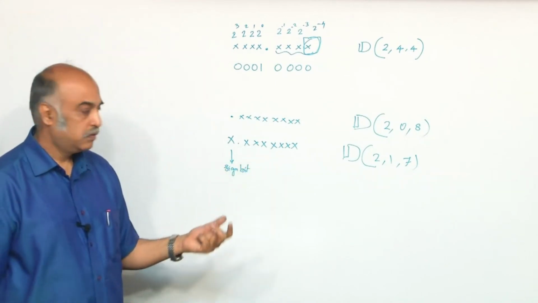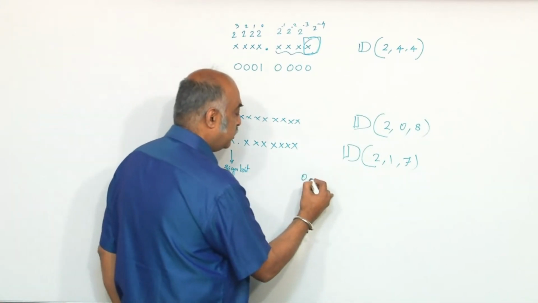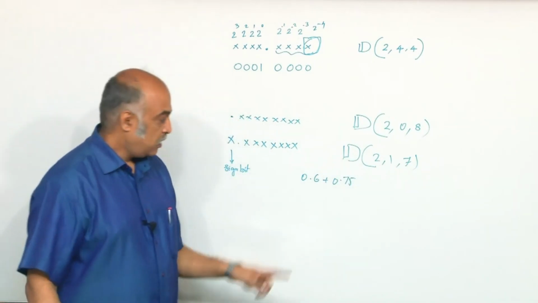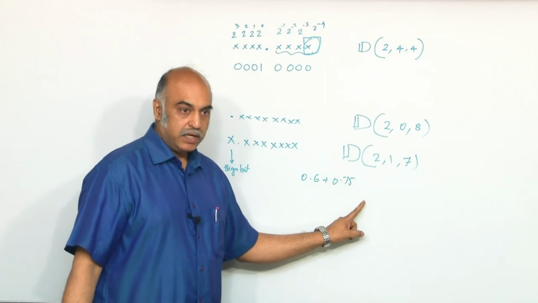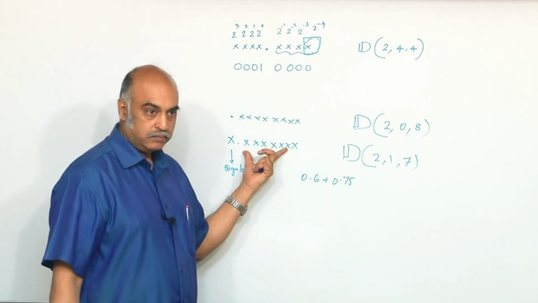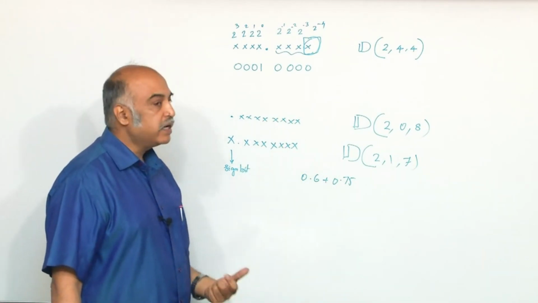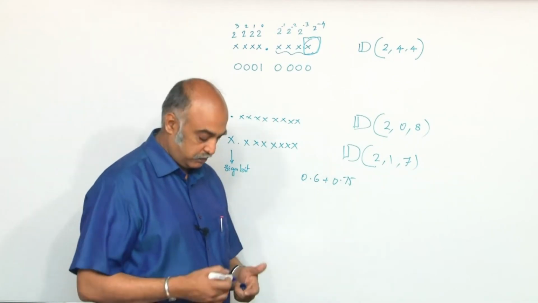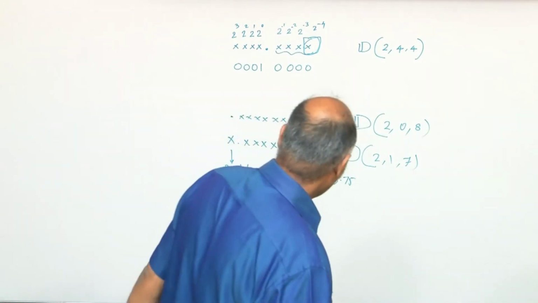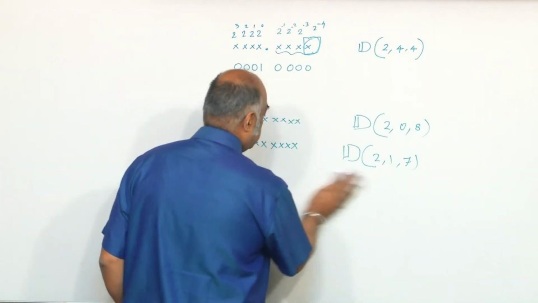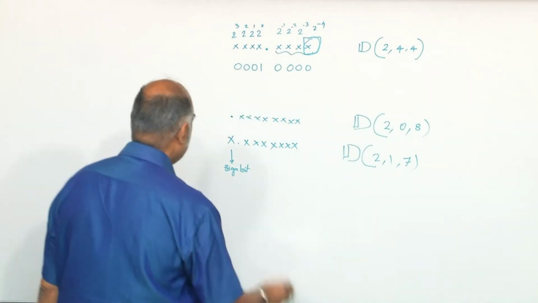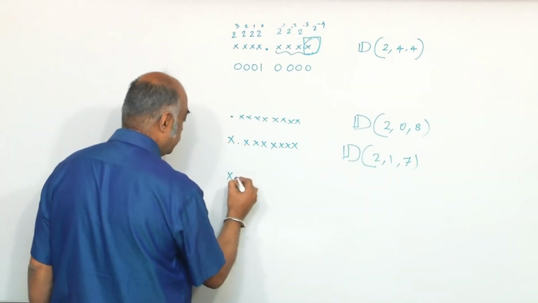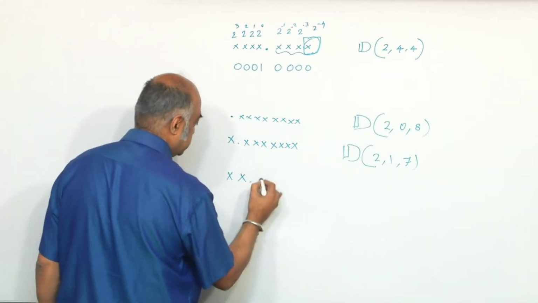Correct? If I am having 0.6 plus 0.75, I can represent x1, I can represent x2 in this format. I can't express the result in that format. So a bit more popular one, one that you would see much more, is this.